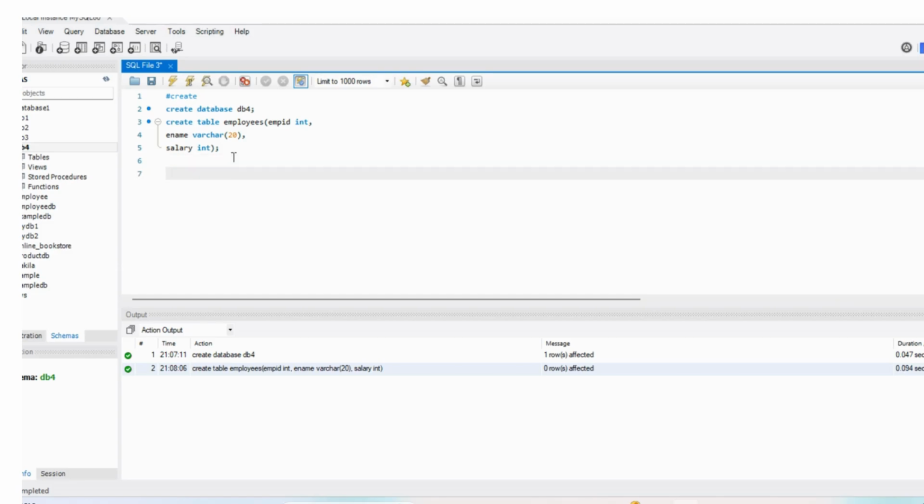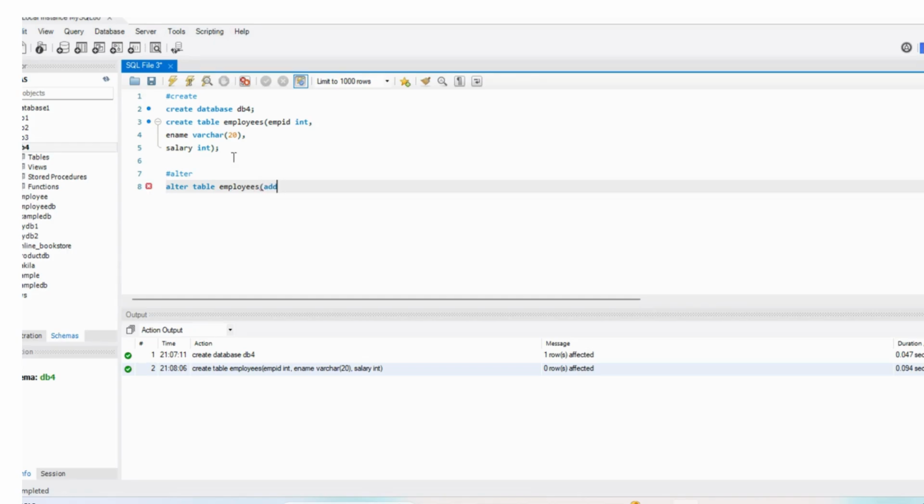Next, after creating, I can use the alter command to alter the table. Alter table and table name. What I want to do is add a column. So alter table employees add column, then in brackets the column you want to add. For example, I want to add location, of varchar type. So my command is executed, and it is done.